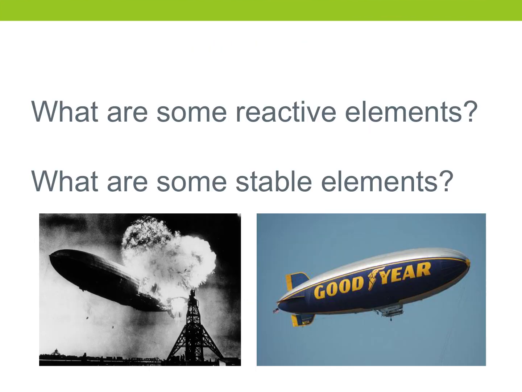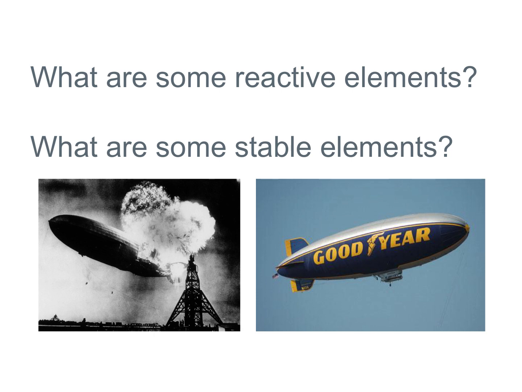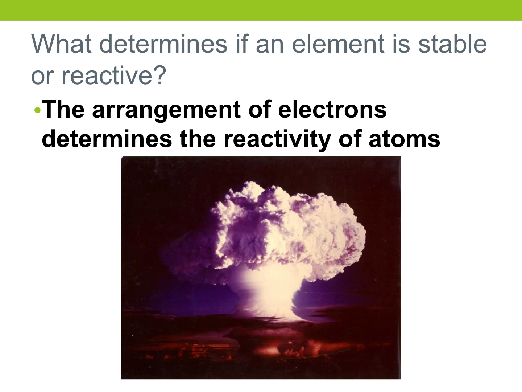When we look at the periodic table, we know that some elements are reactive and some are really stable. I have some hints here of what elements are super reactive versus what's a stable element. In this first picture, it's the Hindenburg, which is filled with hydrogen gas. Hydrogen is extremely reactive. The second picture is the Goodyear blimp, which is filled with helium gas, which is not reactive at all. So the question is why? Why are some really reactive while others are extremely stable and non-reactive? It's about the electrons. Electrons and how they are arranged determines the reactivity of atoms.